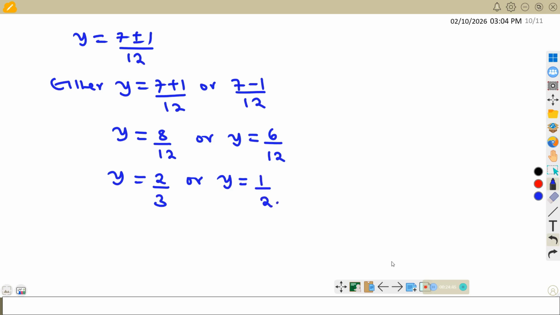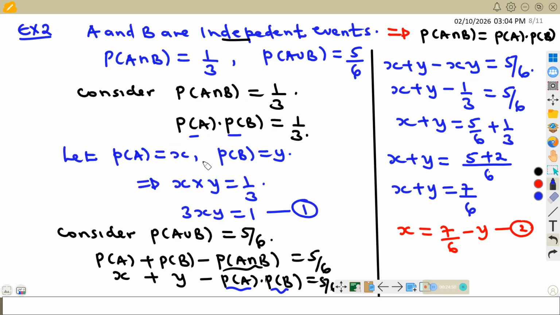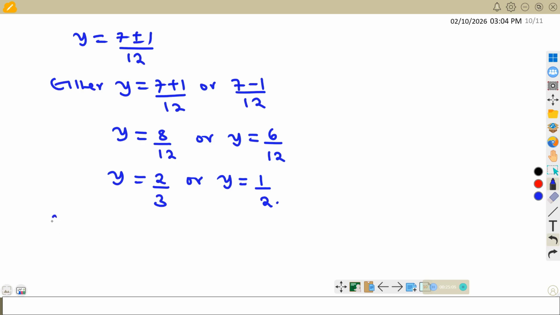But if you recall, y was representing a probability of B. So we need x. So remember, x is the same as 7 over 6 minus y. So I will refer to equation 2, where we have x as 7 over 6 minus y.